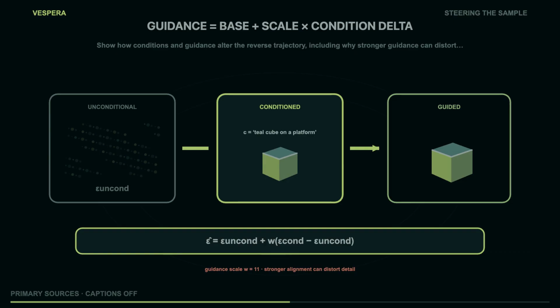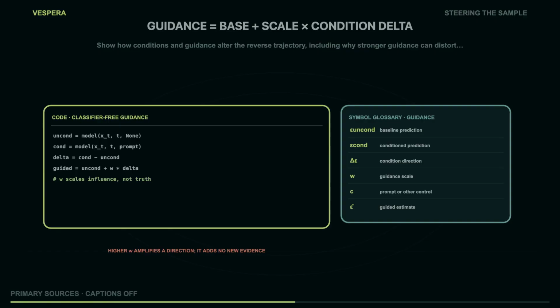The guidance formula is easiest to misunderstand when its scale is treated as an aesthetic knob with no statistical meaning. The unconditional prediction provides a baseline direction. The conditional prediction provides a direction informed by C. Their difference is the model's estimate of how the condition changes the denoising field at that state. Multiplying that difference changes the trajectory. It does not add new information that was absent from both predictions.